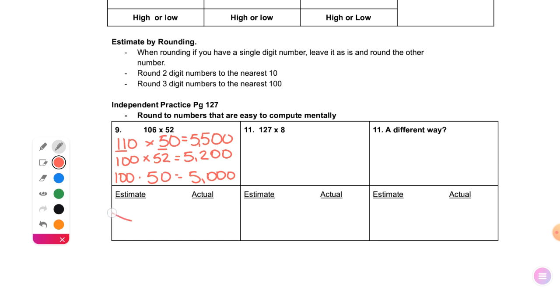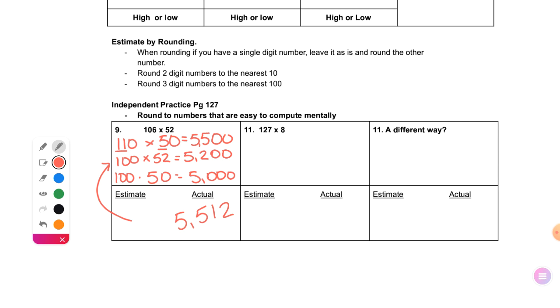Okay, so for the estimate, I'm just going to write up here. I'm going to show that it's up there. The actual 106 times 52 is 5,512. Were we correct that the top two were the closer estimates? Yes. Okay. Even on the first one, even though I changed 2 numbers, I didn't change either one of them very much. Okay. So it's a closer estimate than the bottom one.